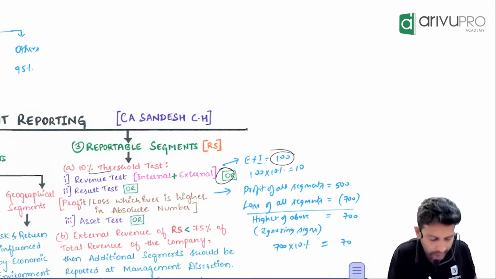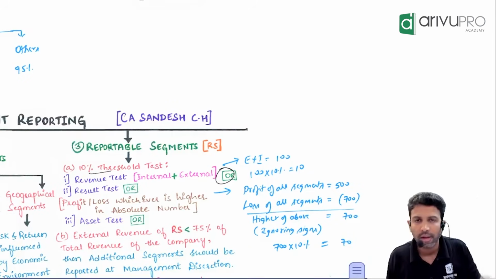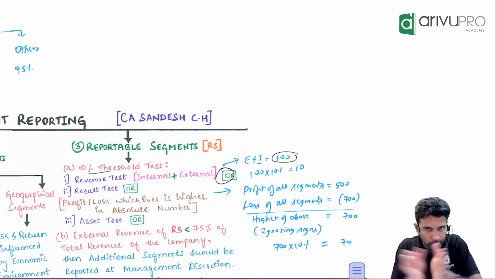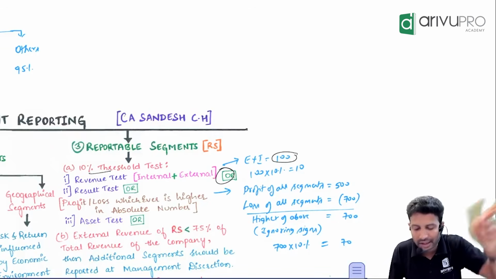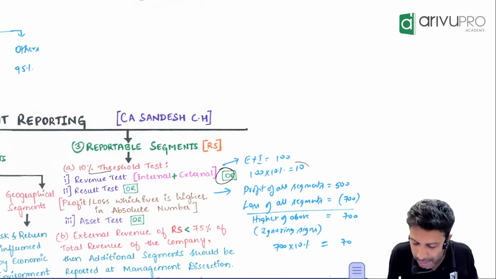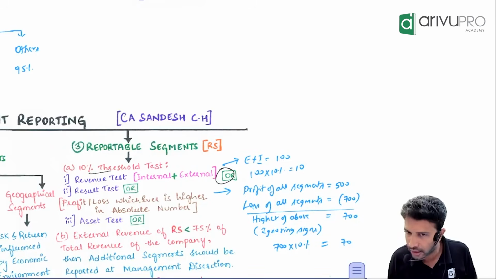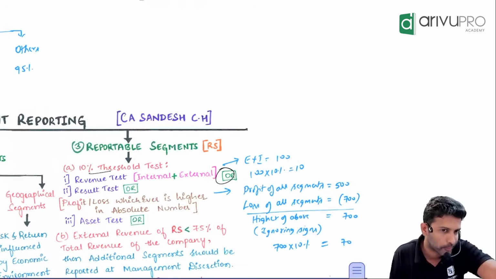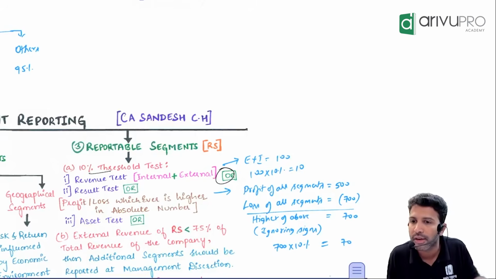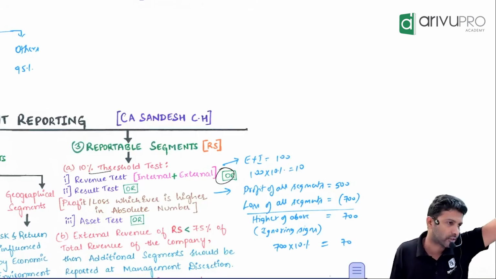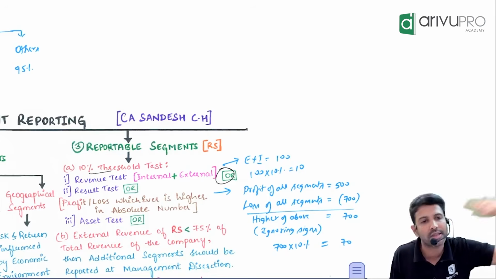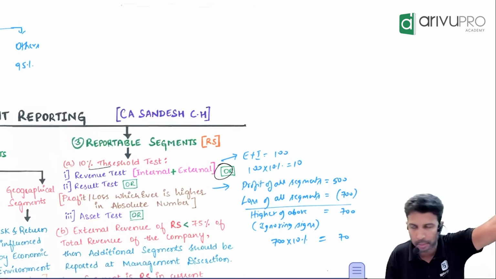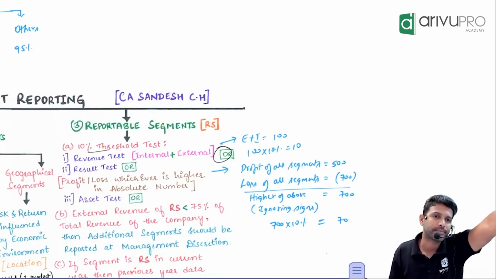Let's say that comes to 100, an assumption. Calculate 10% of this number. The internal and external revenue you have added of all the segments, add them up and multiply by 10%. How much are you getting? 10 rupees. Correct? Now, whichever segment has a revenue of 10 rupees or more has satisfied this test. It has fulfilled, or passed, this test. 10 or more. Okay, that's how the revenue test works. We'll apply it in one problem also. Clear with this?